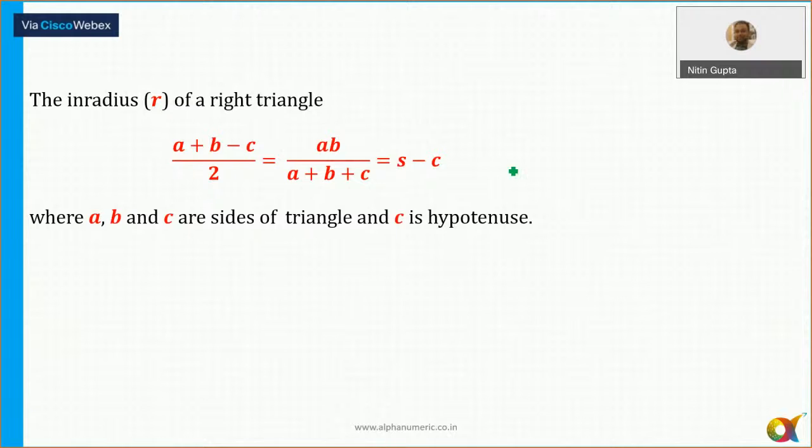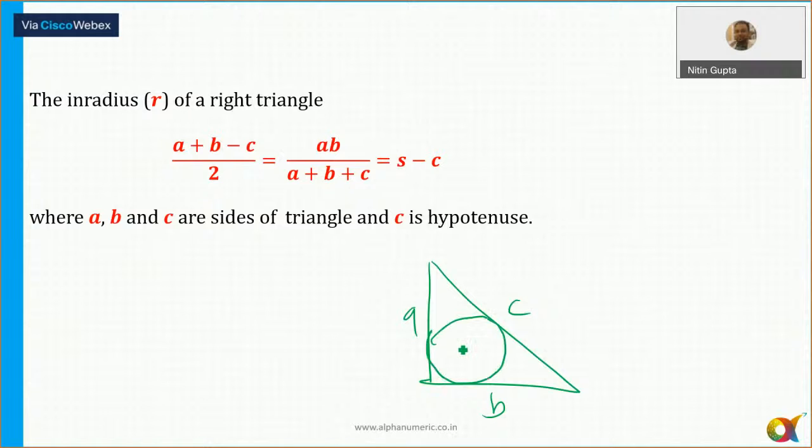Okay. Next one. Inradius of a right angle triangle. Last year, CAT mein question tha is pe based. In any right angle triangle, if this length is A, this length is B, this length is equal to C, then the radius of this circle is, एक ही फॉर्मूला, मैं इतने सारे फॉर्मूले याद नहीं रखता हूं, बस मैं सिंपली याद रखूंगा, this is equal to sum of two perpendicular sides minus hypotenuse divided by 2. So this is the inradius of the right angle triangle.